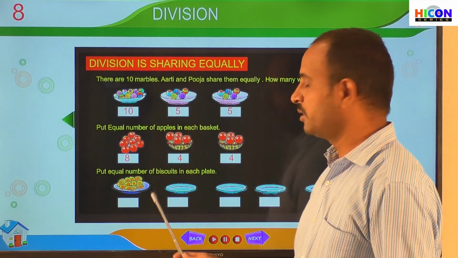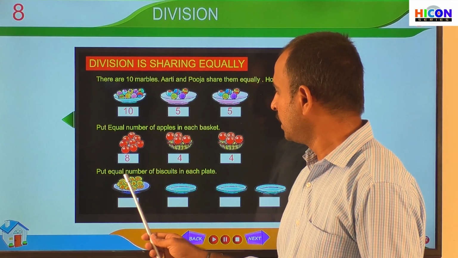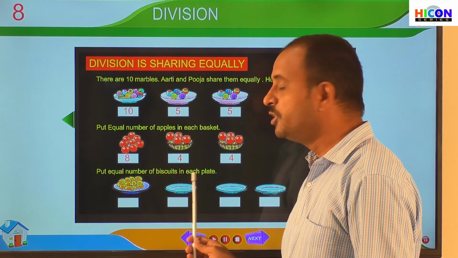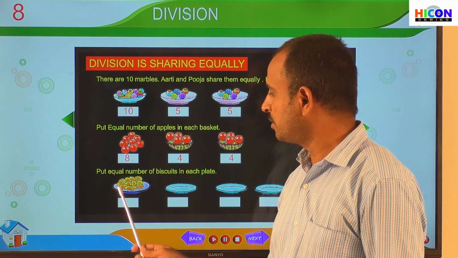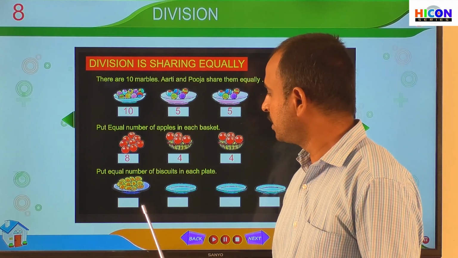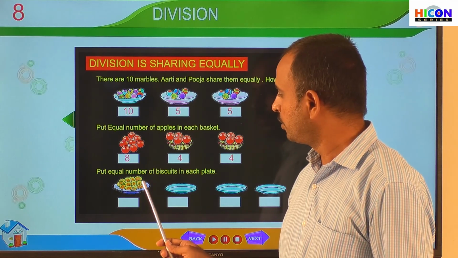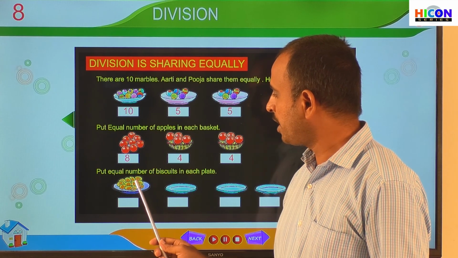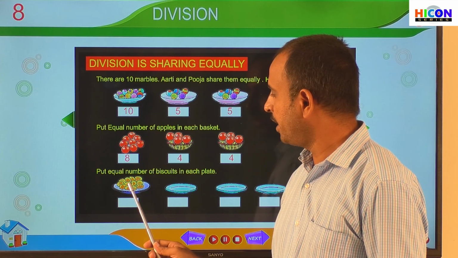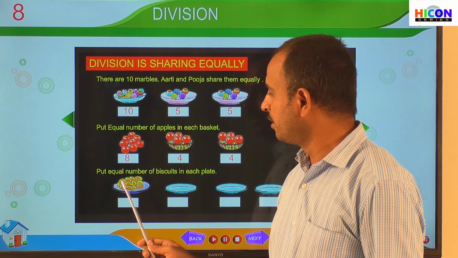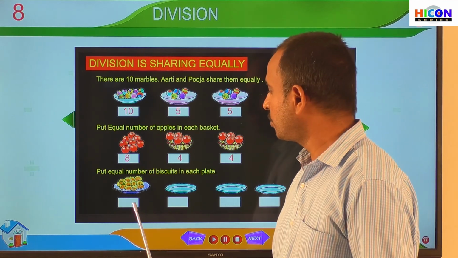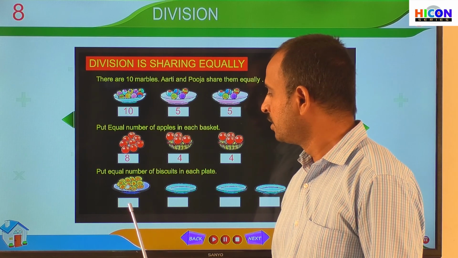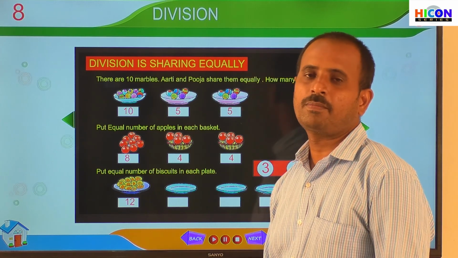So children, look at the third one. Put an equal number of biscuits in each plate. Children, what are you observing in the plate? We are observing some biscuits. How many biscuits are there? Let us count: 1, 2, 3, 4, 5, 6, 7, 8, 9, 10, 11, 12. So there are a total of 12 biscuits in this plate. Write 12 in this box.